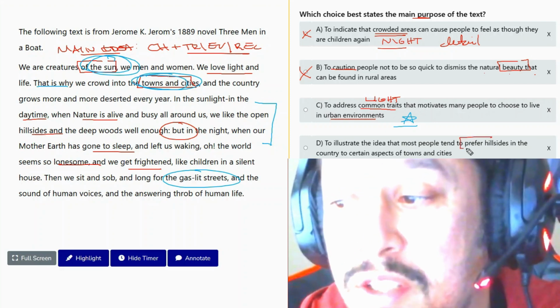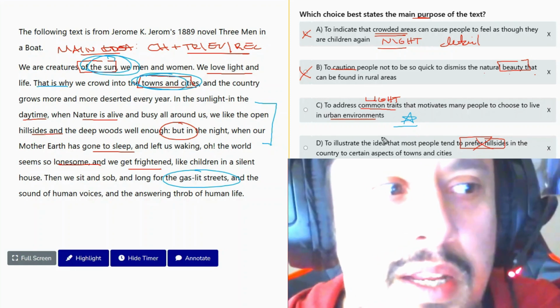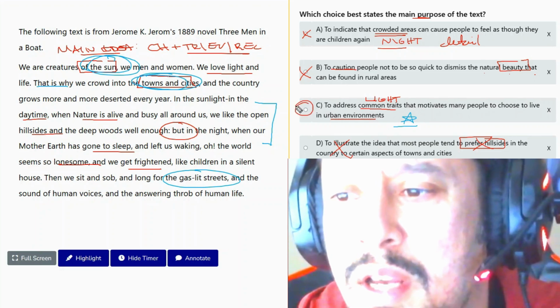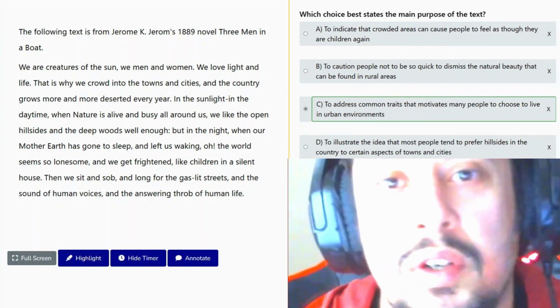Okay, people prefer hillsides? No. I mean, we enjoy hillsides because it's sunny. It's not because of any other reason. So I wouldn't say answer D. I'll go with answer C here, to describe common traits that motivate people to choose to live in urban environments.